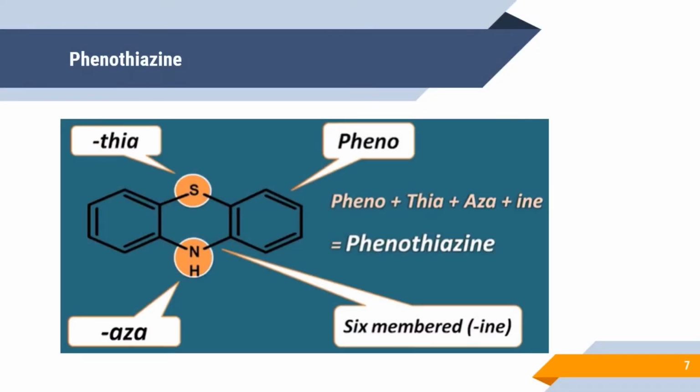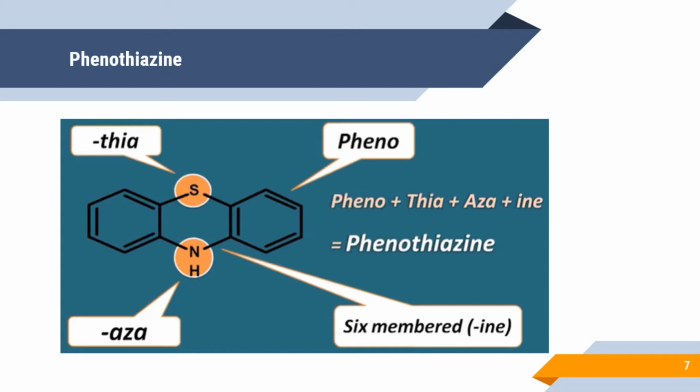The compound which we are going to synthesize is phenothiazine. Before moving on to its properties, let us see how it got its name. You can see in the structure it consists of a phenyl ring, so pheno.